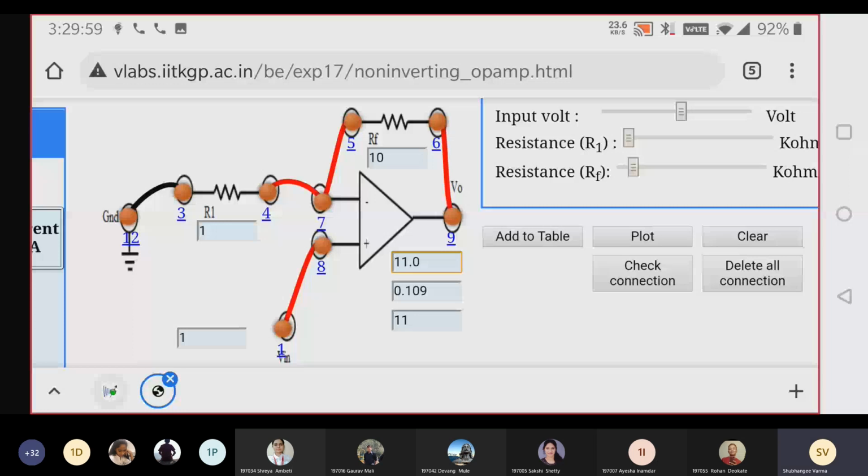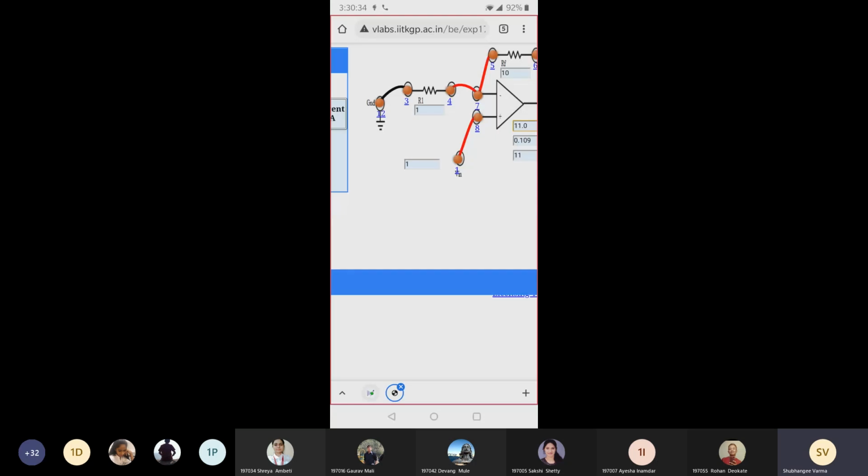Is it correct, students? Non-inverting amplifier. Everybody calculate and tell me, is it correct or not? Am I audible? If you are not going to answer, then I am not going to continue the session. Am I audible? Yes, ma'am. Yes, ma'am. Okay, thank you.